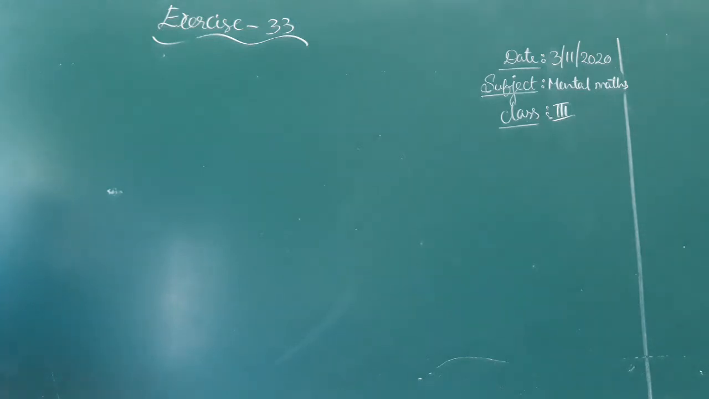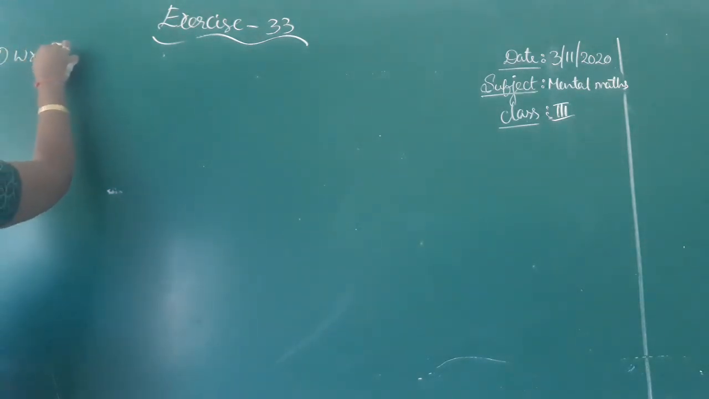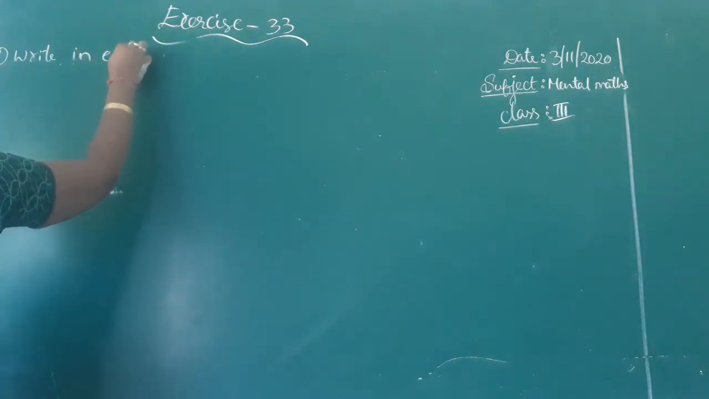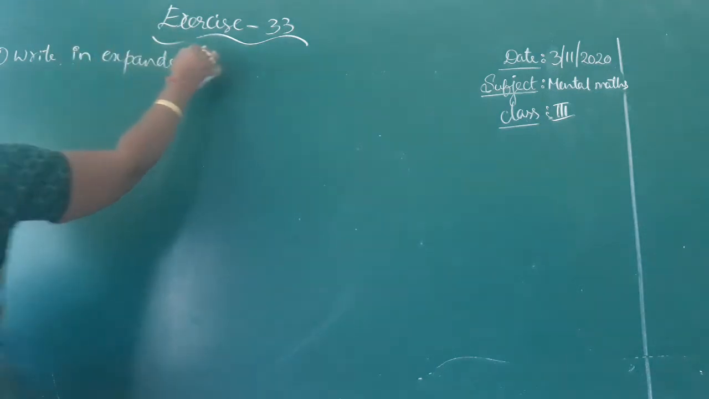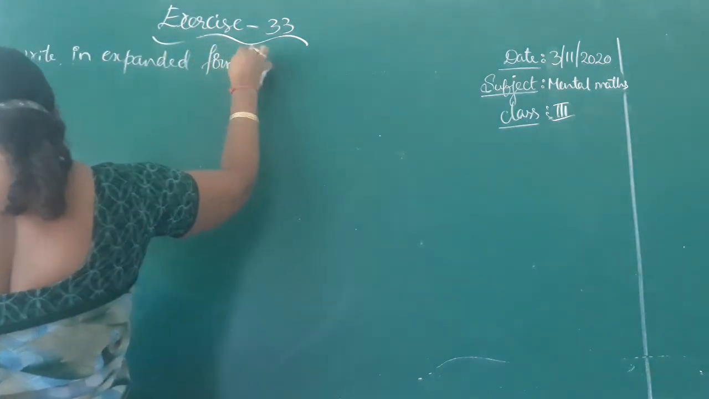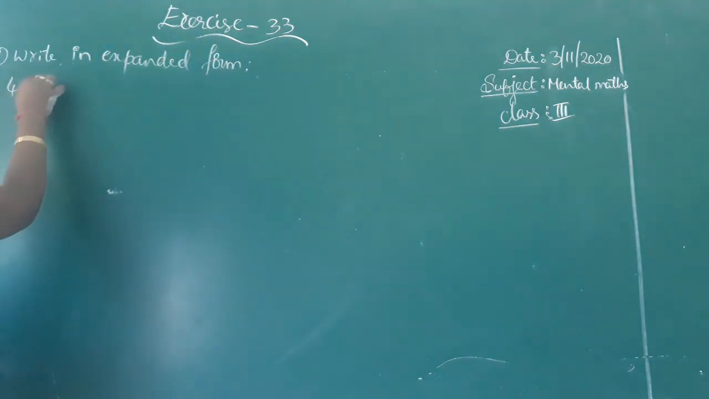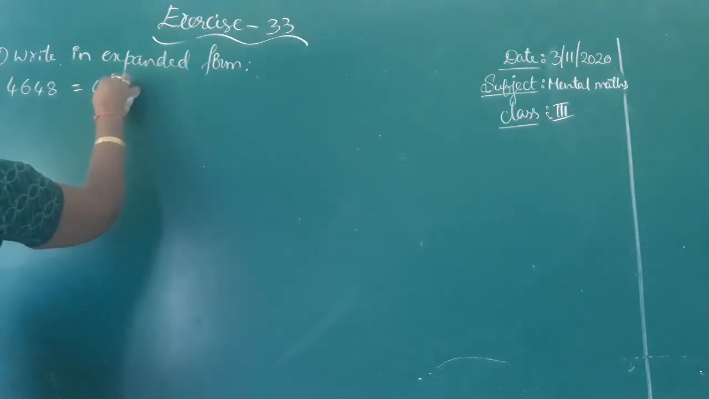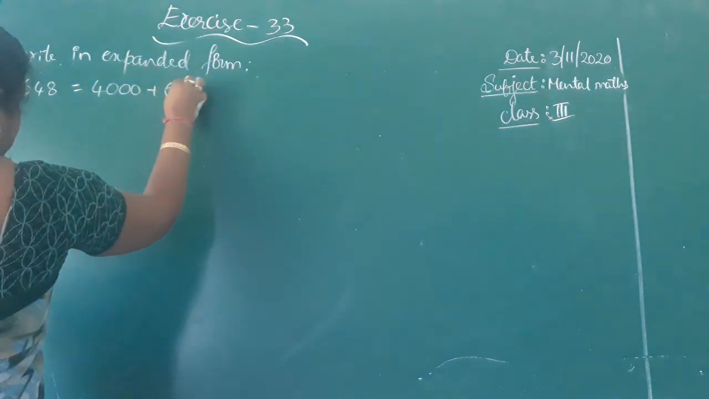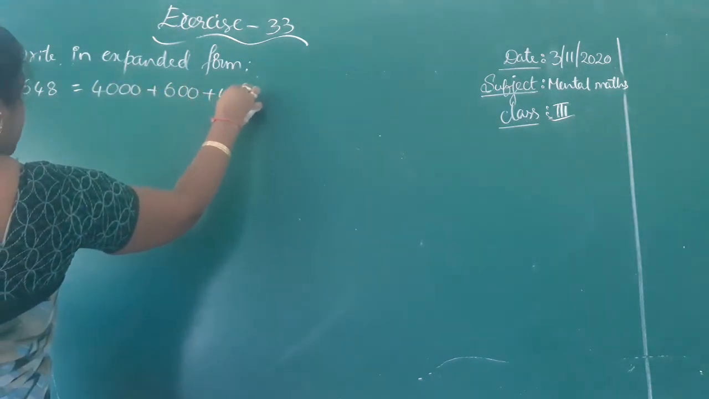Write in expanded form. What is that? 4648. They ask us to write that number in expanded notation. See, 4648: 4000s plus 600s plus 40 plus 8.